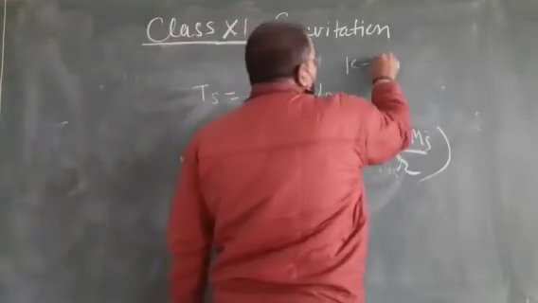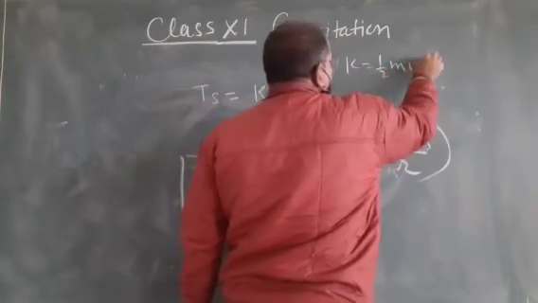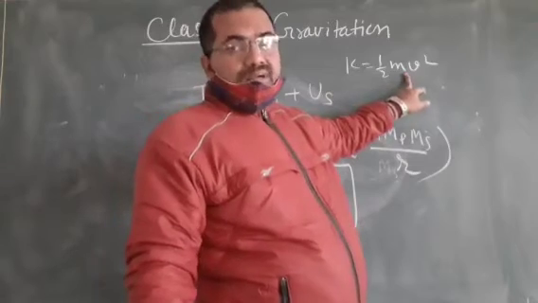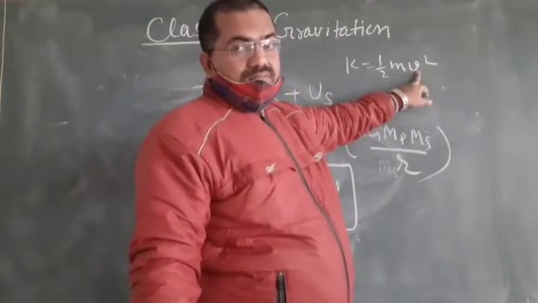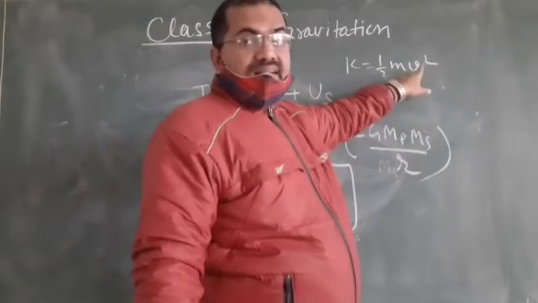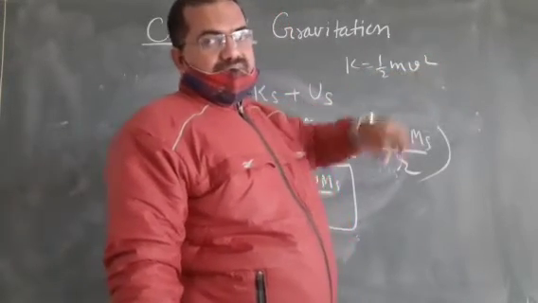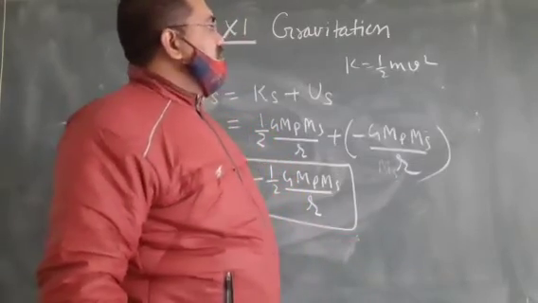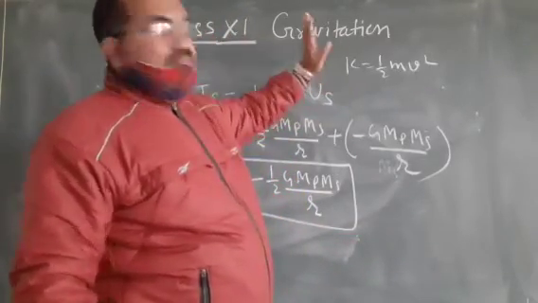K equals half mv square. Half is always positive, mass is always positive, and v square is always positive. If a negative value is put here, it becomes positive. Minus 2 squared is what? Plus 4. Clear? So kinetic energy is never negative.